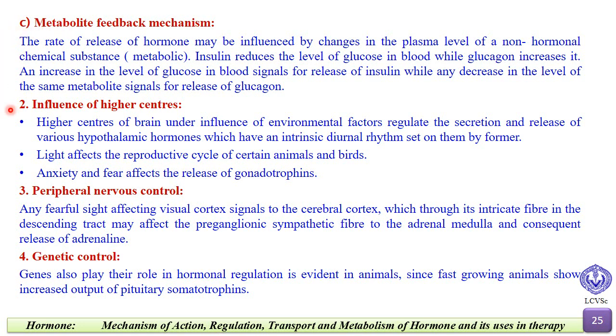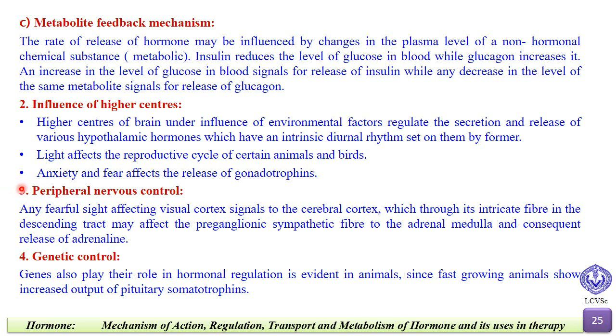The other factor is the influence of the higher centers. The higher centers of the brain, under the influence of environmental factors, regulate the secretion and release of various hypothalamic hormones, which have an intrinsic diurnal rhythm set on them by the former. Light affects the reproductive cycle of certain animals and birds. For example, anxiety and fear affect the release of gonadotrophins.